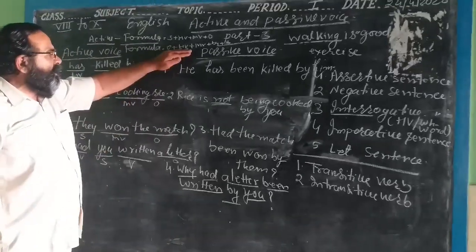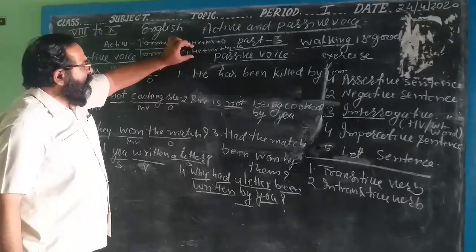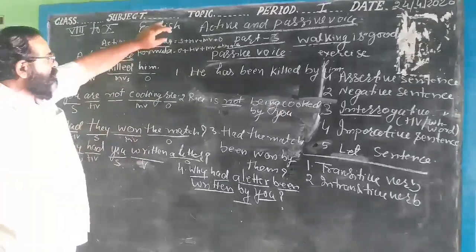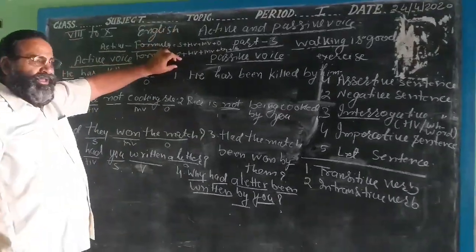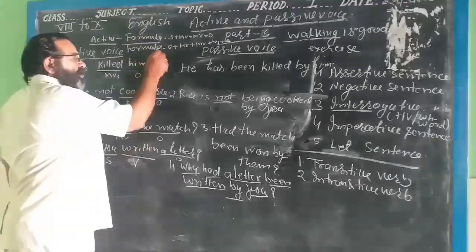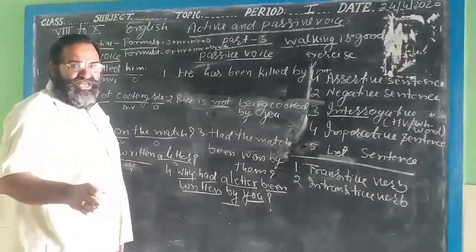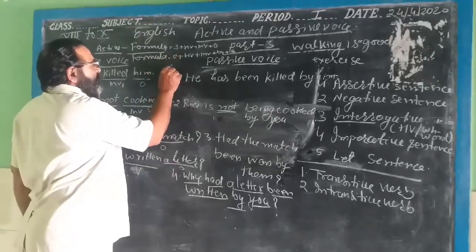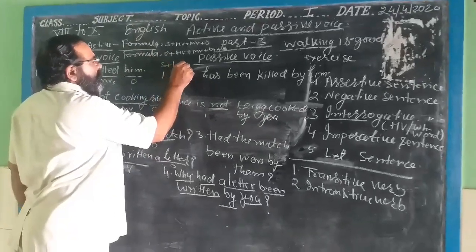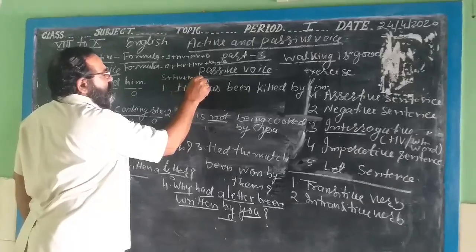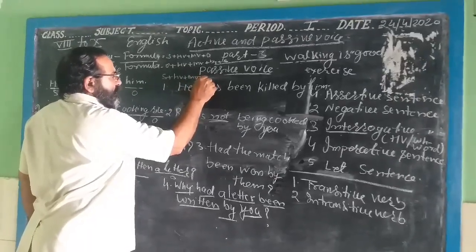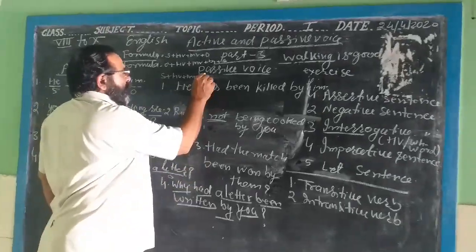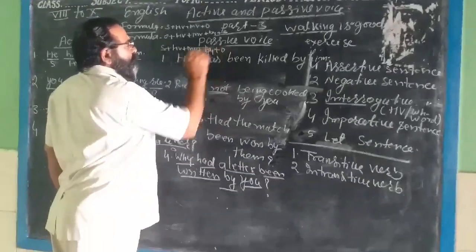It is the formula, but it should be kept in your mind, because when we change this active sentence to passive voice, then we will again analyse the sentence. Then we will analyse it like this: subject plus helping verb plus main verb plus object. Or you can write by or object.